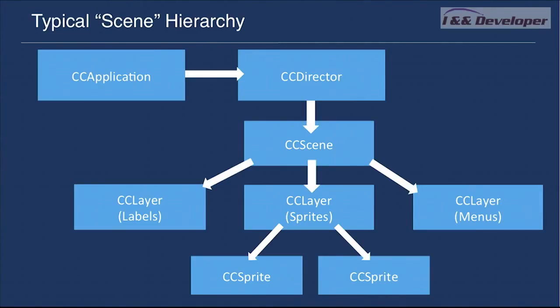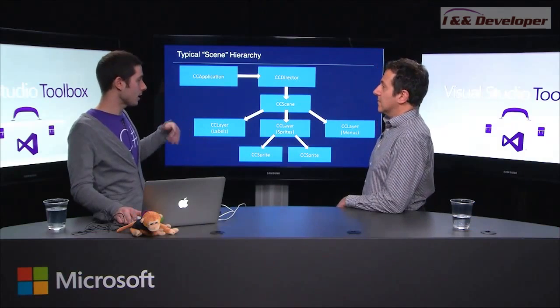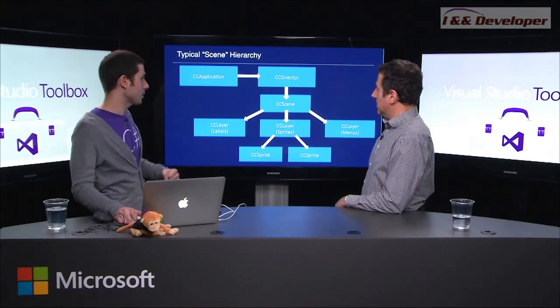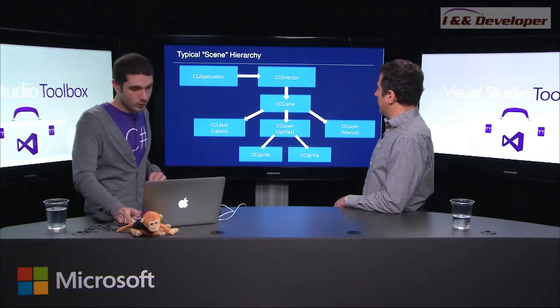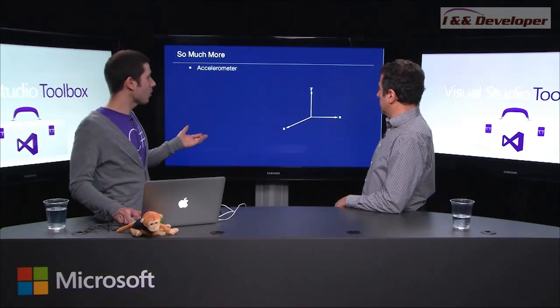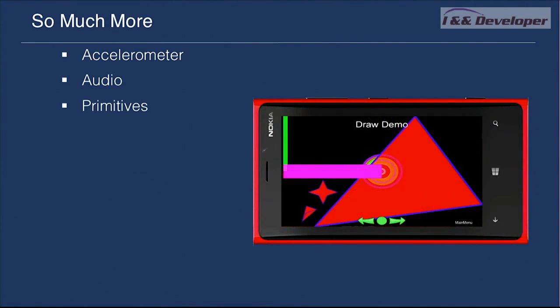Yep. But this is what our game looks like in general. And there's a lot more layers as well, like sounds and particle effects. Yeah. If you've never really looked at a game engine before, you usually have a game rendering loop as well. So you're rendering out those layers over and over again. That's kind of what's happening here. Okay. Cool. And there's a lot more too. Things that we can also talk into, and we'll demo a little bit. There's cross-platform accelerometer support, audio support, primitives.